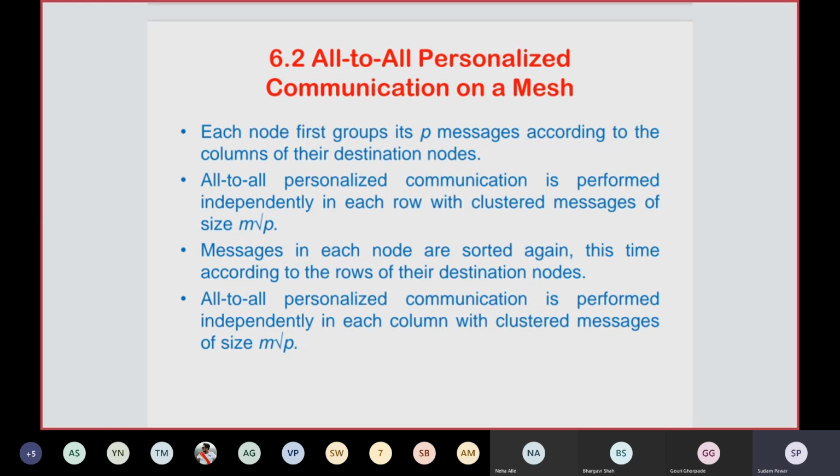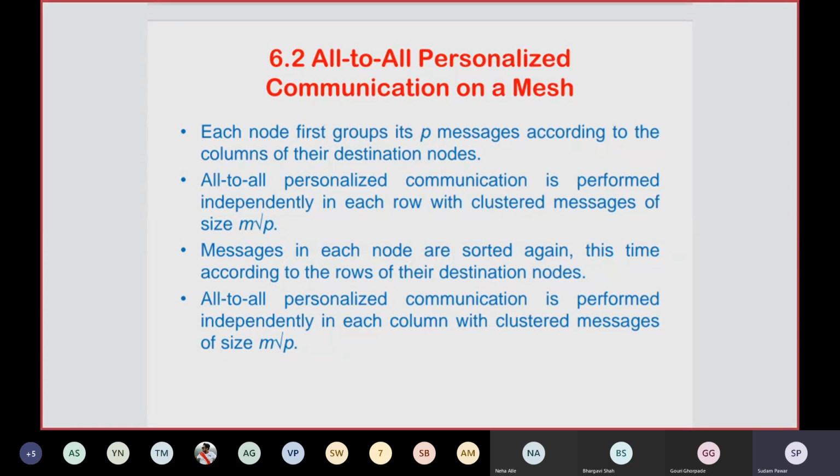At the end of this step, messages will be sorted according to the destination nodes along that particular row. Then all-to-all personalized communication is performed independently in each column with clustered messages of size m root p also, that is in the second phase. First phase along the row and second phase along the column.